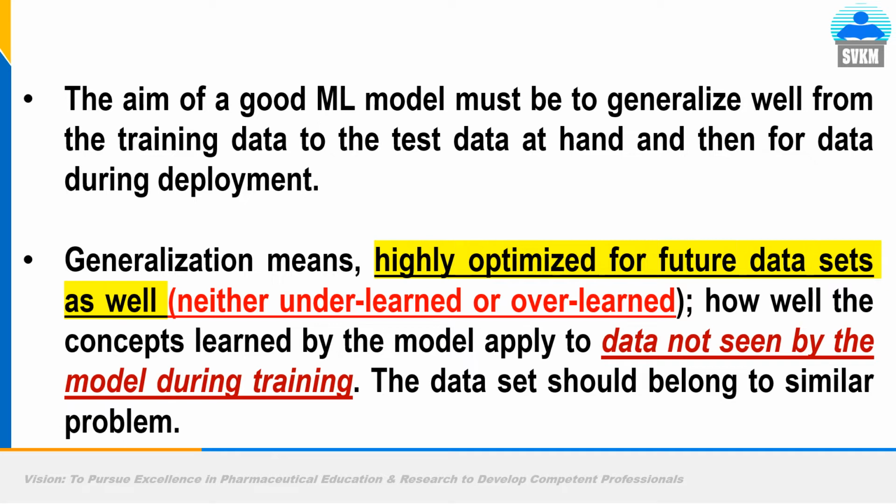So generalization means highly optimized for future data sets as well. Neither underlearn nor overlearn. How well does the concept learned by the model apply to data not seen? The concept taught by you was for only one type of apple, but this model will be applied to data not seen by the model. So if you use the model to check apples not seen by the model, meaning apples of California, then it will fail. The data set should belong to a similar problem.